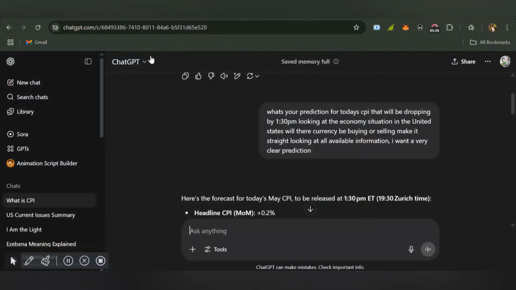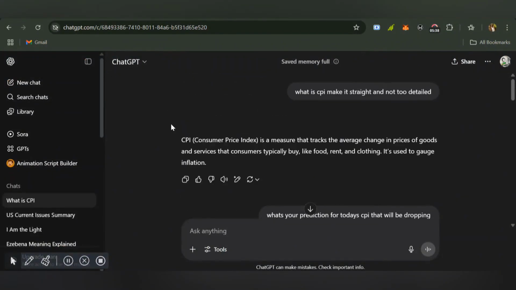Let me go over to my conversation with ChatGPT. Like I said, you can use ChatGPT to read news. You can use it to ask for a price prediction of a particular pair. So let's say you want to start trading XAUUSD, you can ask ChatGPT for its prediction, then compare your prediction with its own prediction, so you tend to know where the market will be going. If both predictions are the same, that means the market will actually be going the same way.